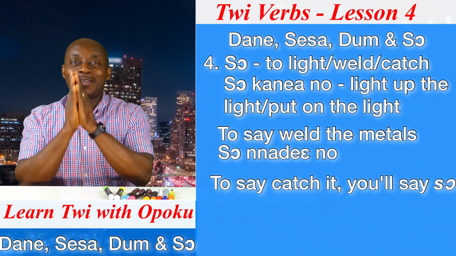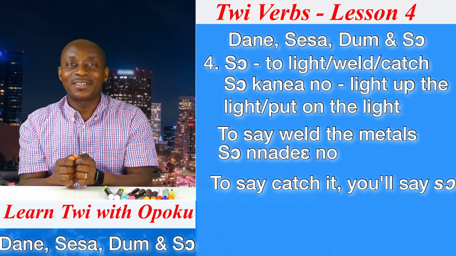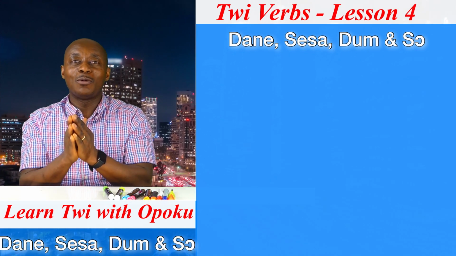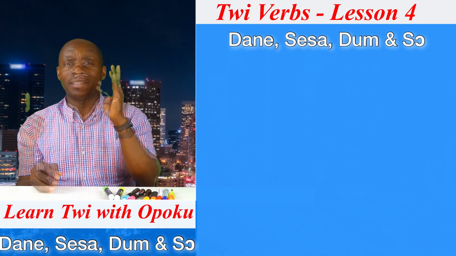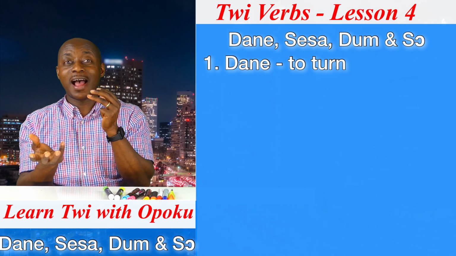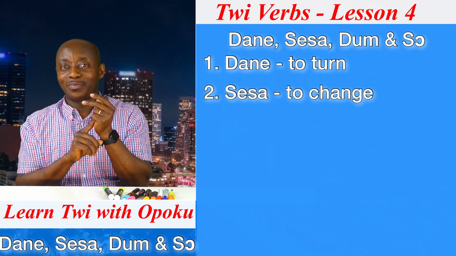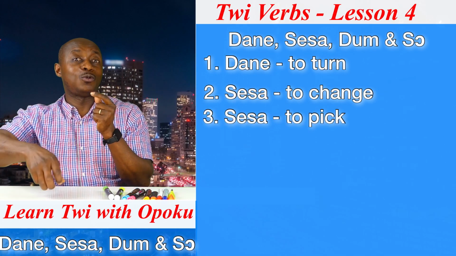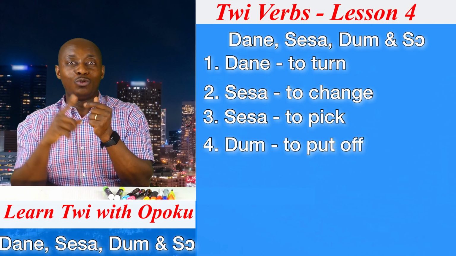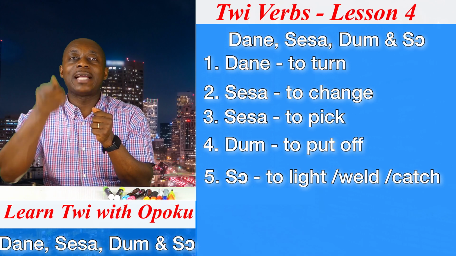Good listeners and good viewers, this is where I'll end this lesson. And I hope you've been able to learn these 4 vocabularies. That is Dane, that is what? To turn something the other way around. Sesa, that is to change. Sesa, and that is what? To pick. Dum, to put off. And then so, to light something up.